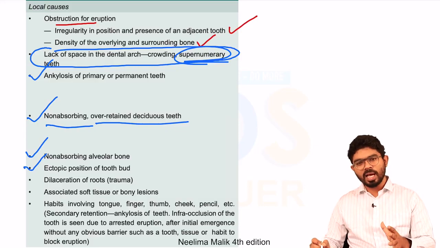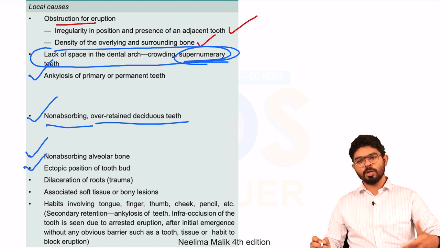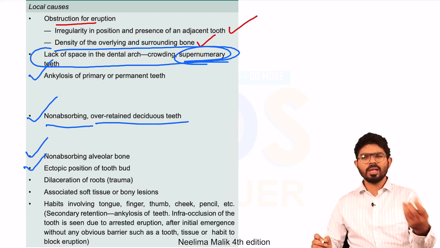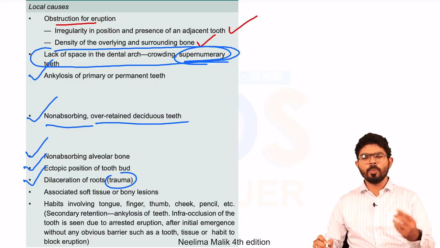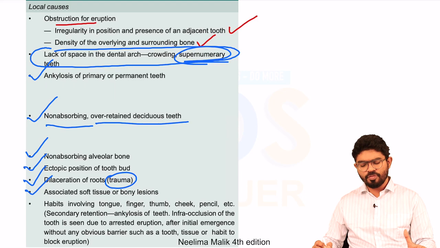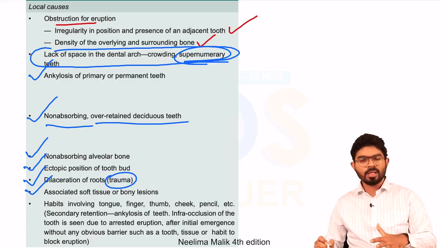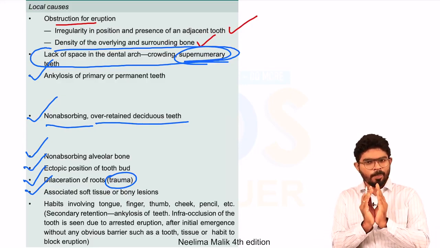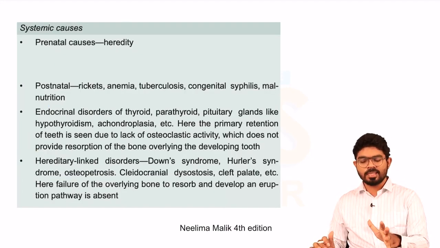It's not in the arch; it erupts somewhere out of the arch, or somewhere in any part of the human body. Such teeth also don't come out. When they don't come out, they are called impacted. So dilaceration or maybe trauma, no proper eruption pattern, or association with adjacent soft tissue or bony lesions. It's very difficult. All these are things you have to make a note of. These are the local causes, meaning causes at a particular point, at a single tooth. Next come the systemic causes.